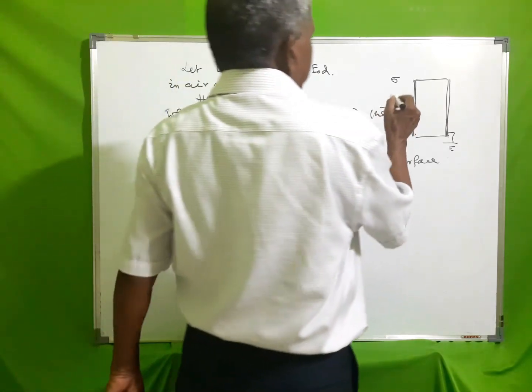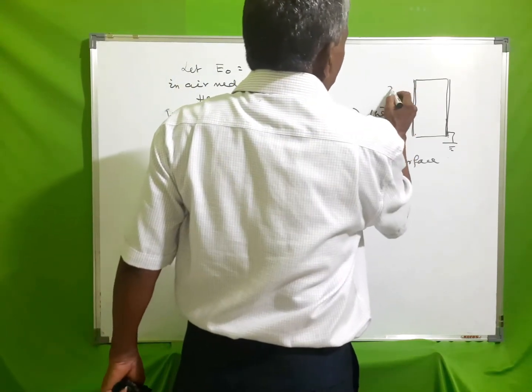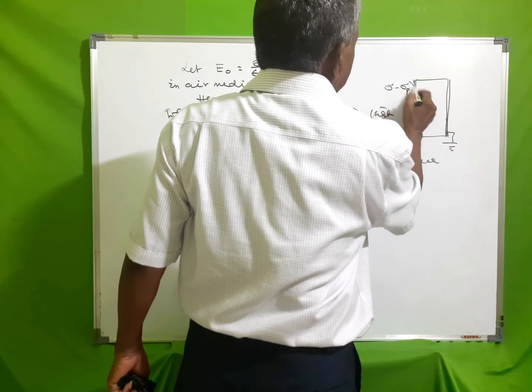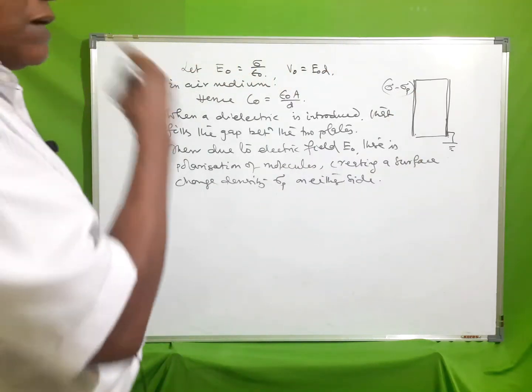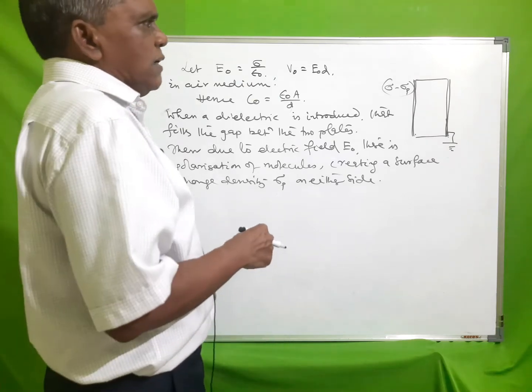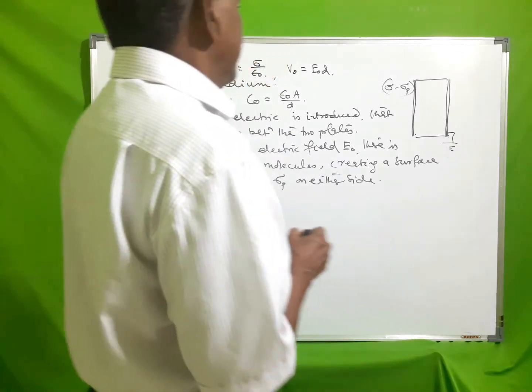So net charge density is reduced to sigma minus sigma p because due to polarization, electric field is opposite the direction of external field.